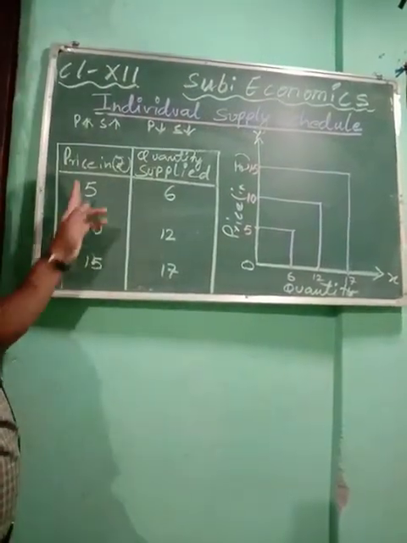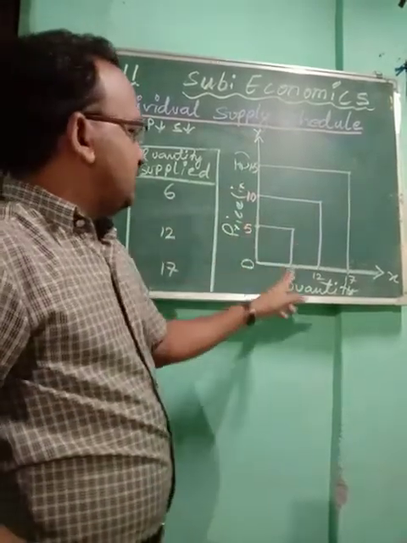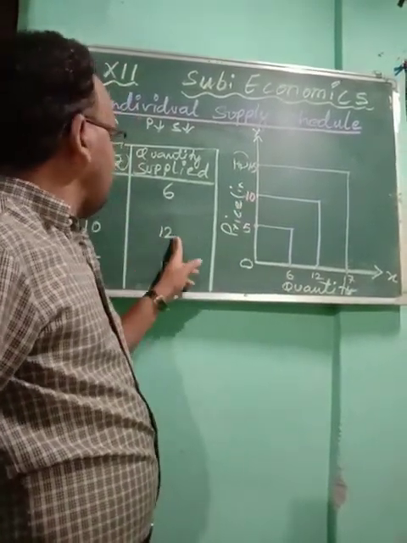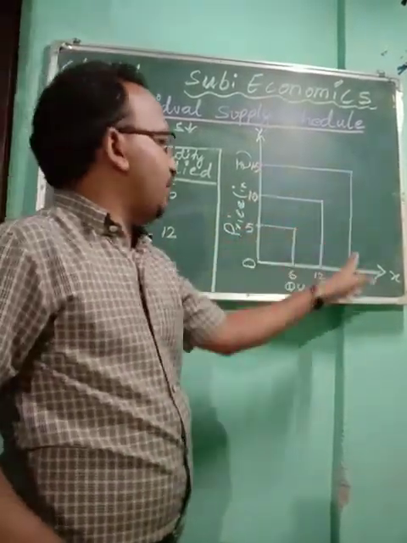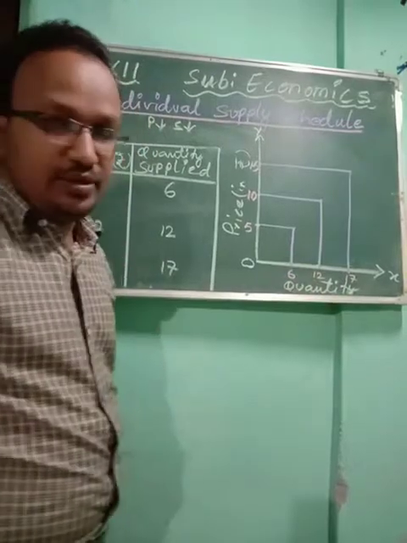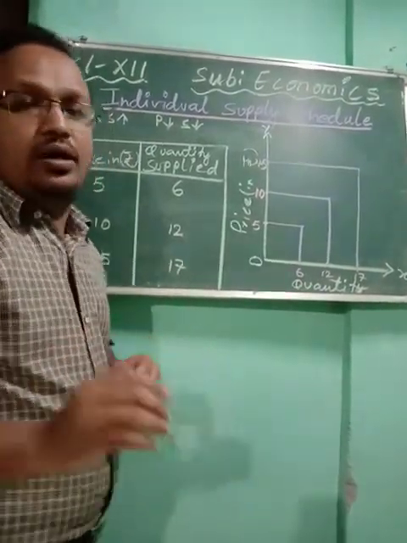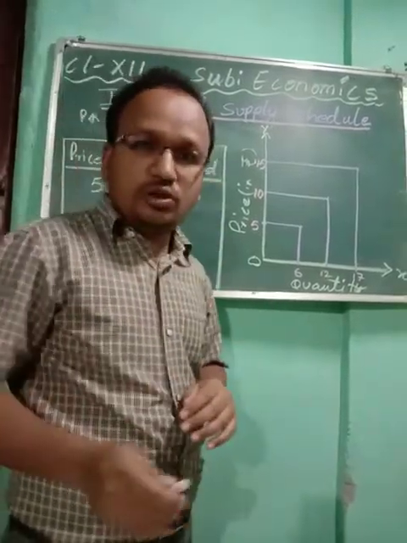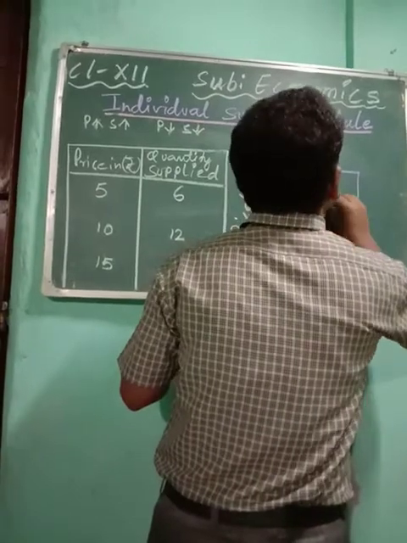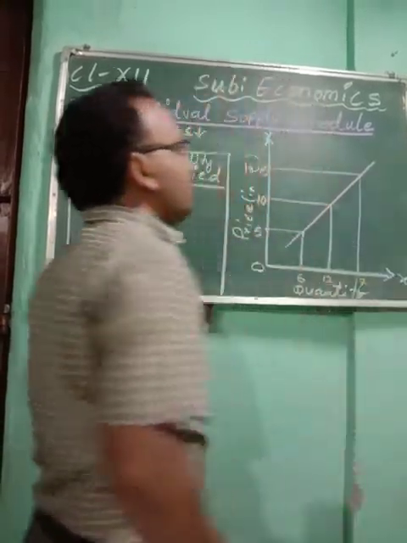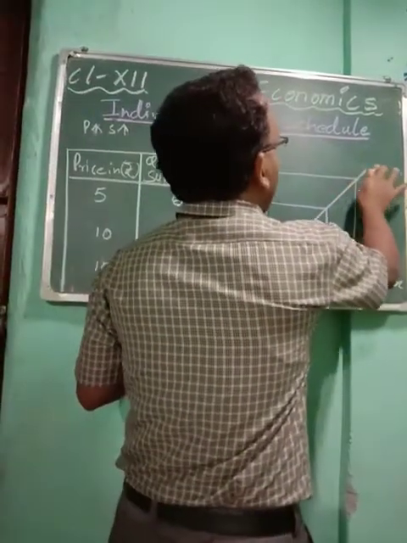Okay, so when the price is 5, quantity supplied is 6. When price is 10, quantity supplied is 12. When price is 15, your quantity supplied is 17. So your graph is ready. Now demand was downward sloping and supply is always upward sloping. So from here you will join all the points which are joining to the x-axis and y-axis.